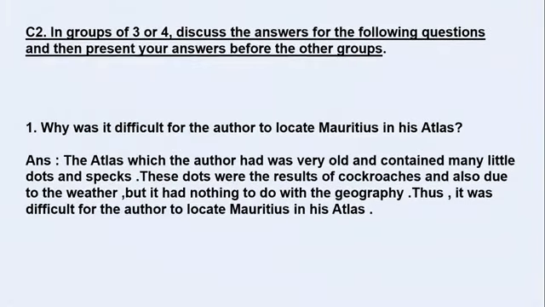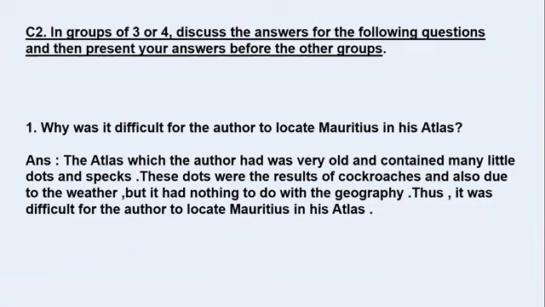So it's C2 in your textbook, the main which is given as: discuss the answers for the following questions and then present your answers before the other groups. So the first question here is, why was it difficult for the author to locate Mauritius in his atlas? We have learned the chapter and we come to know that it was very difficult for the author when he was finding the location of Mauritius in his atlas. So what was the problem? Why was he finding it difficult?